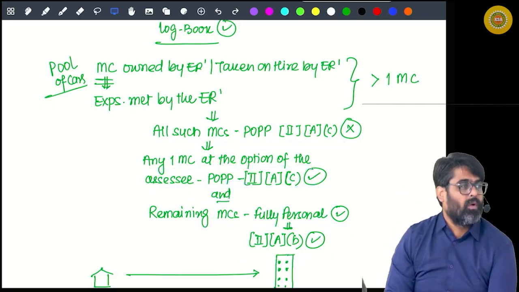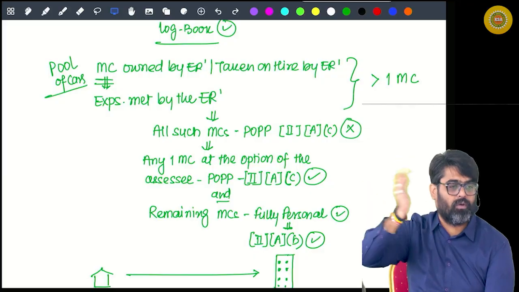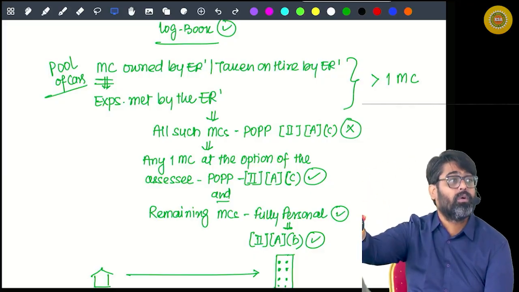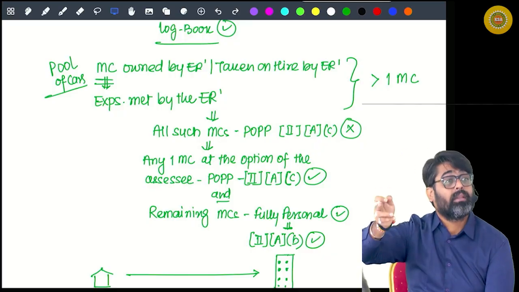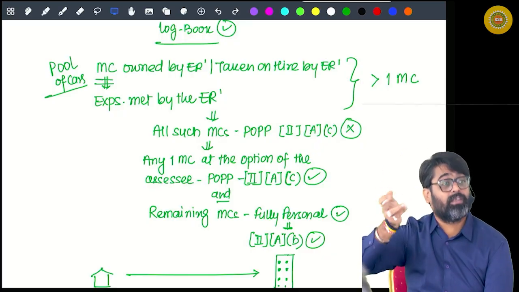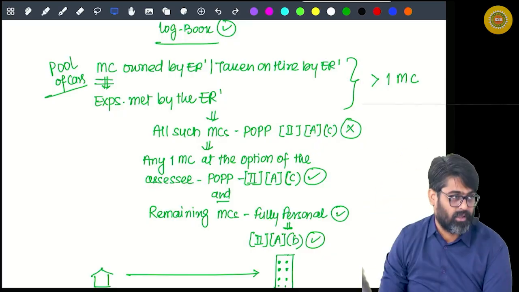Now do you remember, office to house, house to office, traveling is happening. That traveling is known as commutation, transportation.